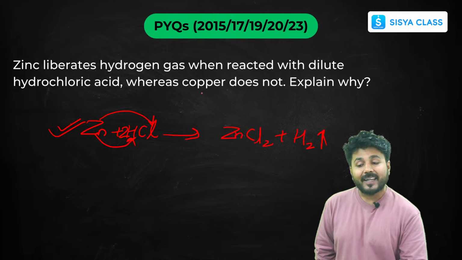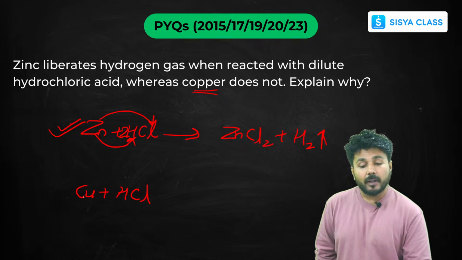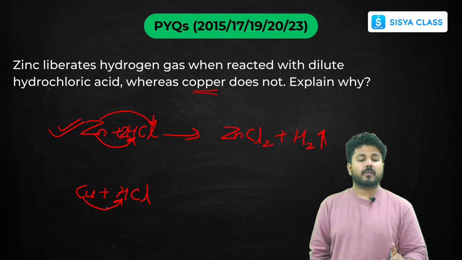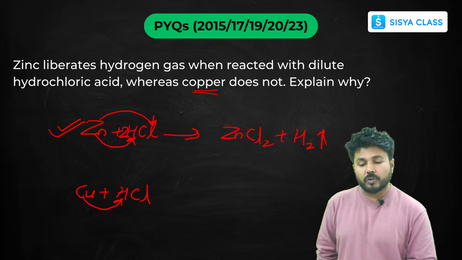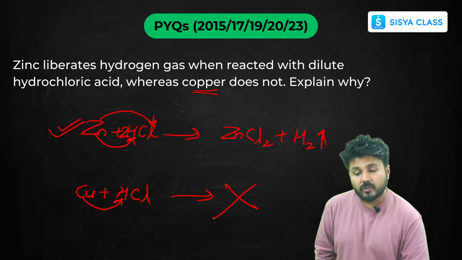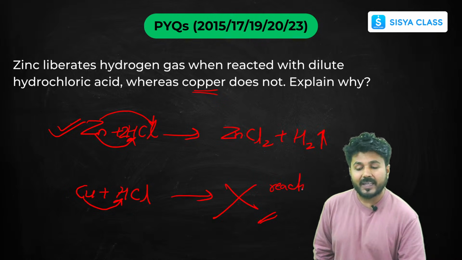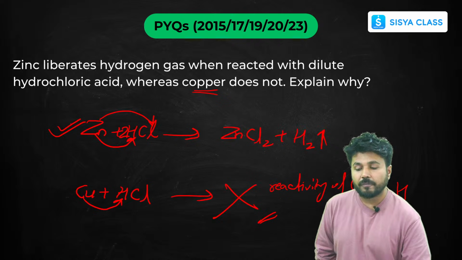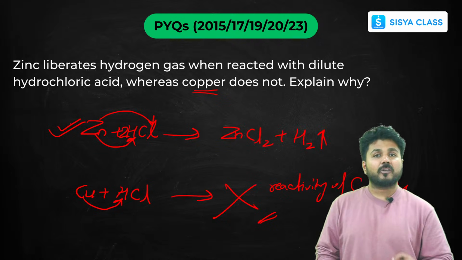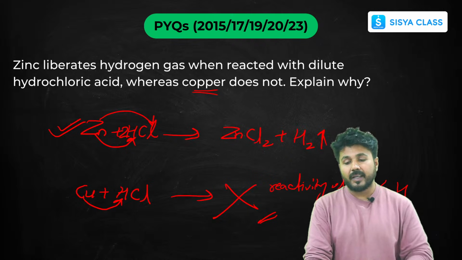But when you react copper with hydrochloric acid, copper lies below hydrogen. So since copper lies below hydrogen, it can't displace hydrogen. So this reaction is not possible because of the reactivity series. The reactivity of copper is less than that of hydrogen. That's why it can't displace hydrogen from hydrochloric acid. Okay, I hope this is clear.